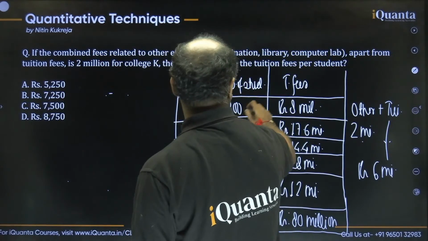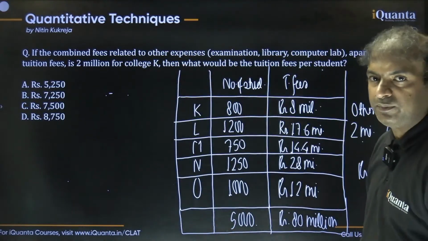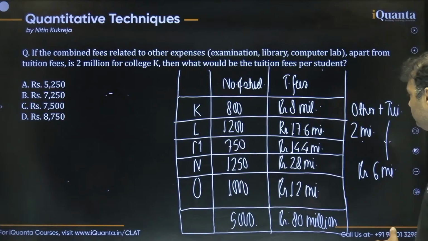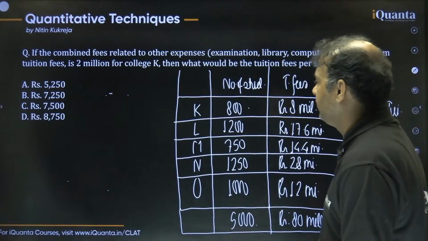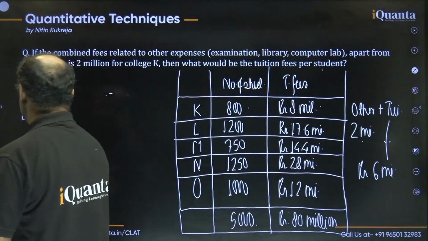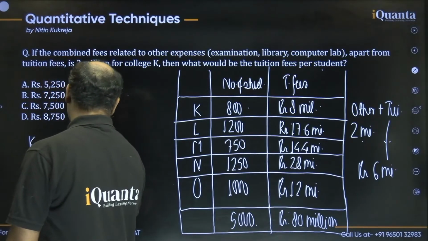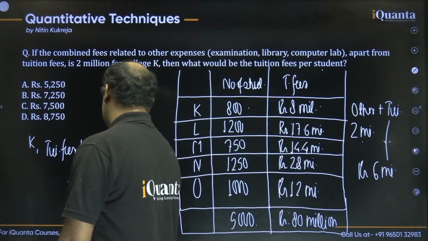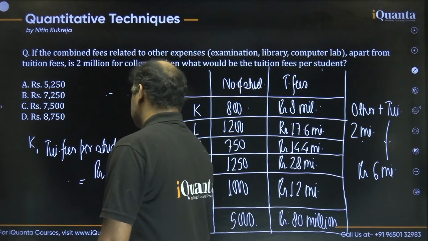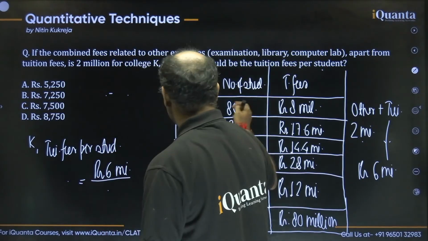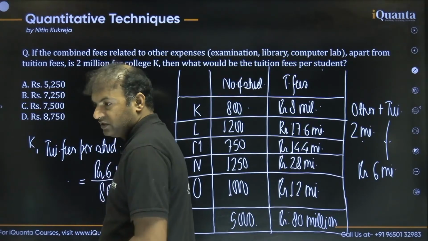In the end they're asking this per student, right. So we can find per student as well. The total tuition fees for all the 800 students is 6 million, but we need to find it per student. So for college K, tuition fees per student: the total tuition fees of college K is 6 million, as already discussed, and the total students for college K are 800. So we need to find 6 million rupees divided by 800. This is what we have to do.